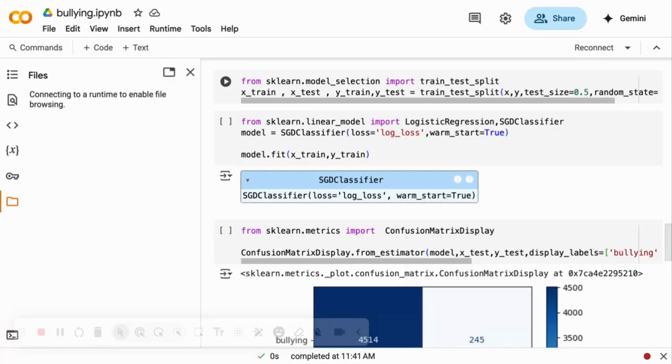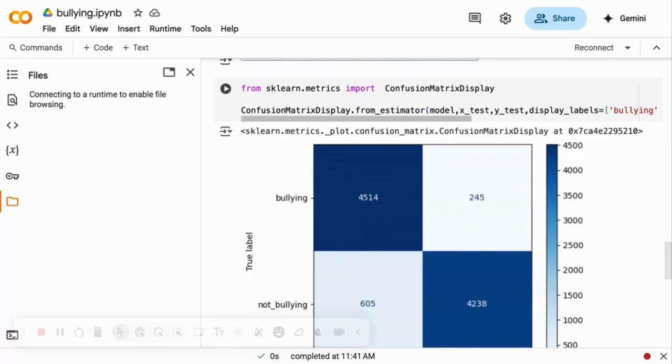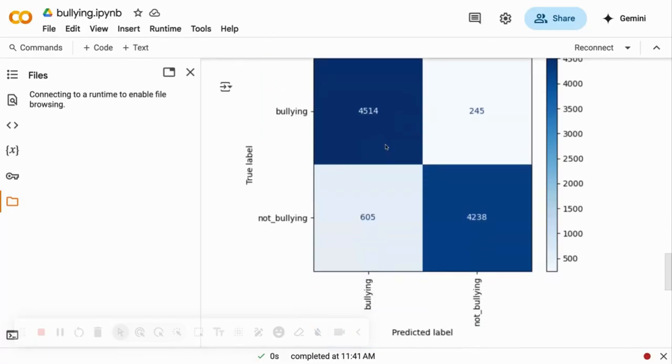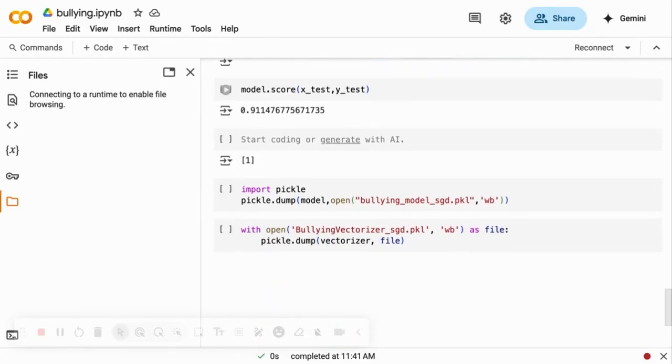0 means it's not bullying, 1 means it's bullying, and each time we'll see how much its loss is, which is basically the real value minus the value that the model set. And after it does this, it'll update the weights in the model based on the loss, and then it'll keep on doing this for a lot of loops. And then after that, finally we can see how well the model is doing on our other data. And as you can see here, it has scored a 92% accuracy on the data.